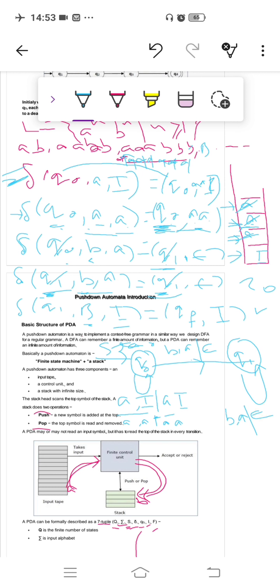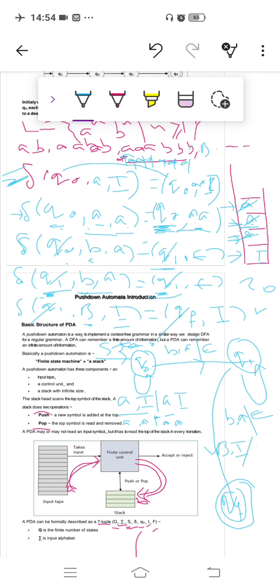At the last step, we have to draw the transition from q1 to qf. qf is your final state, and a final state is represented by a double circle. On the left hand side of the equals sign is blank comma I. This capital B is nothing but your blank tape symbol, and I is your stack top.